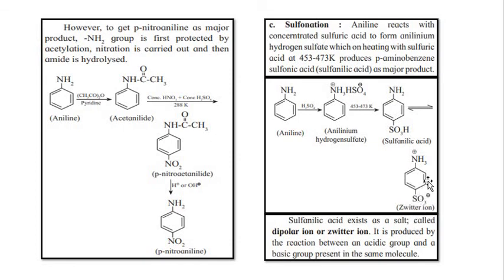Zwitterions are the kind of salt where you will see the positive and negative charge within the same molecule, or you can say it is a dipolar salt, and it is produced by the reaction between the acidic group and the basic group present in the same molecule. Like in this molecule, amino group is basic and sulfonic acid group is acidic group.